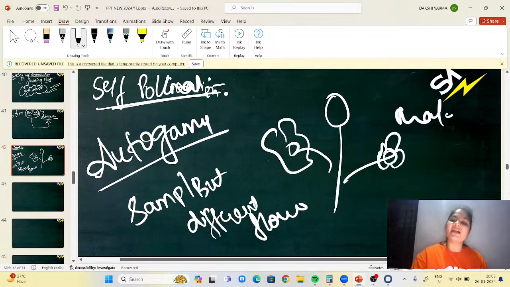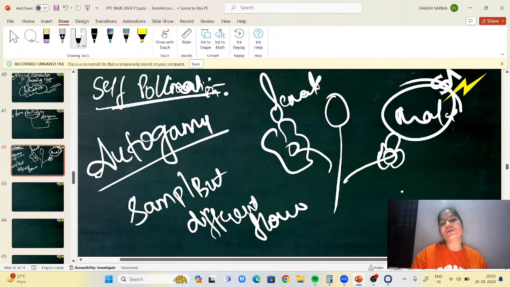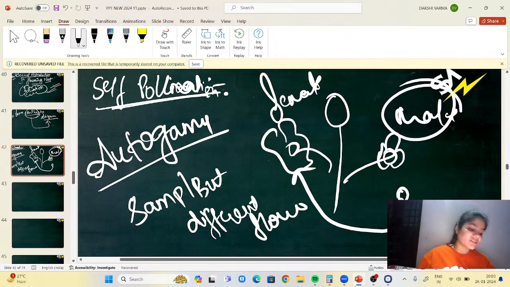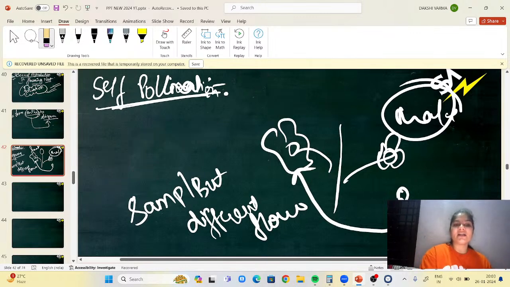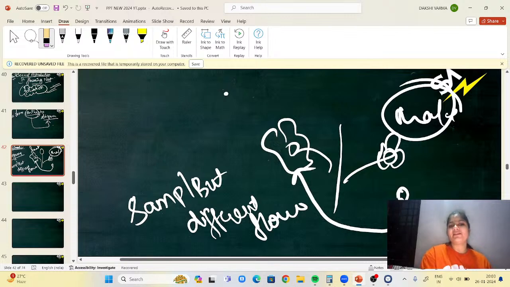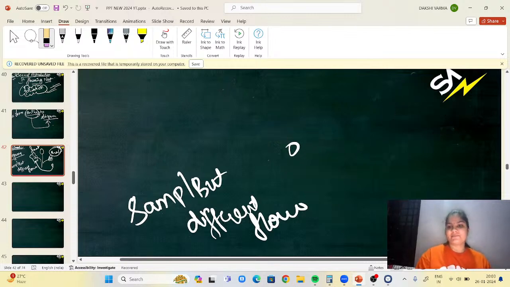This is a male flower, and this is a female flower. Now the male flower will produce pollen grain, and these pollen grains are transferred to the female flower. So this is called geitonogamy, same plant but different flower. Understood? I hope everyone is clear till here.